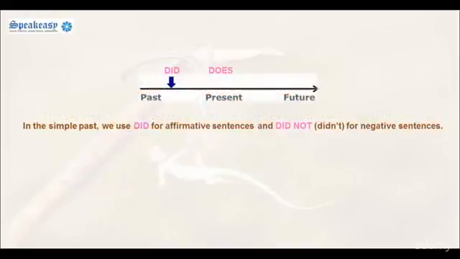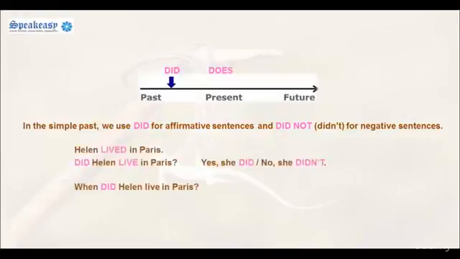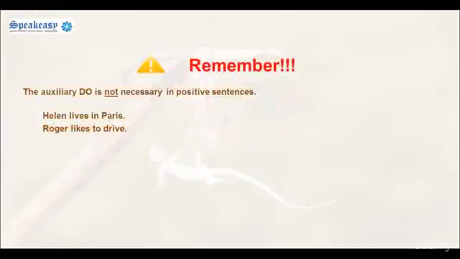In the simple past, we use did for affirmative sentences and did not or didn't for negative sentences. Helen lived in Paris. Did Helen live in Paris? Yes, she did. Or, no, she didn't. When did Helen live in Paris? So remember that the auxiliary verb do is not necessary in positive sentences. Helen lives in Paris. Roger likes to drive.